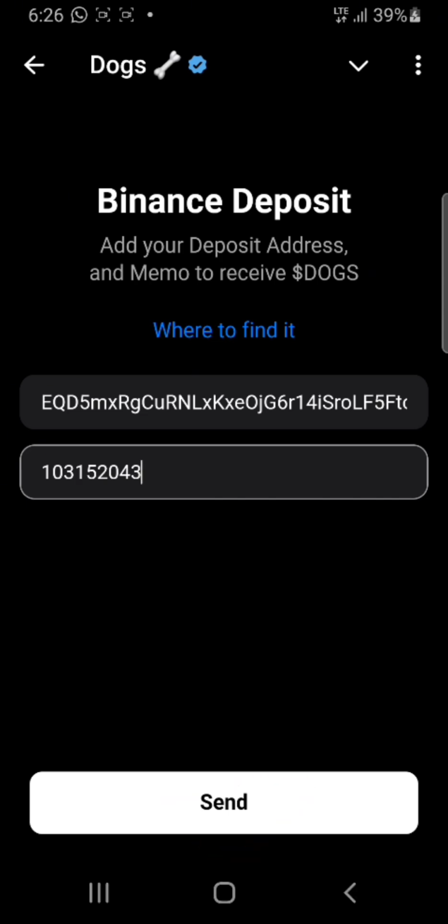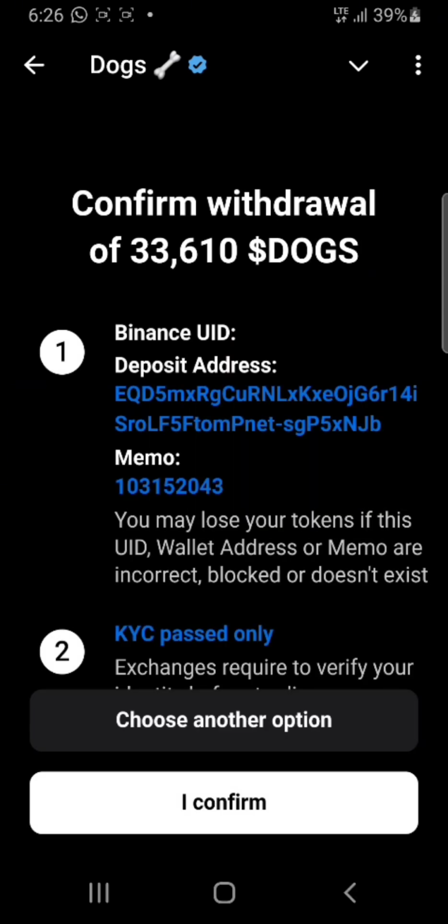So these are some of the things you need to do. Binance wants you to confirm all this information, and you must have done your KYC. You must have done your KYC and you must have passed it.